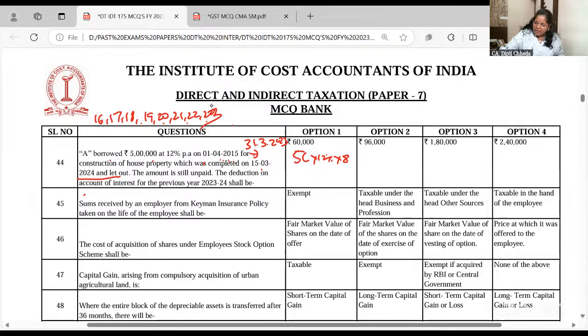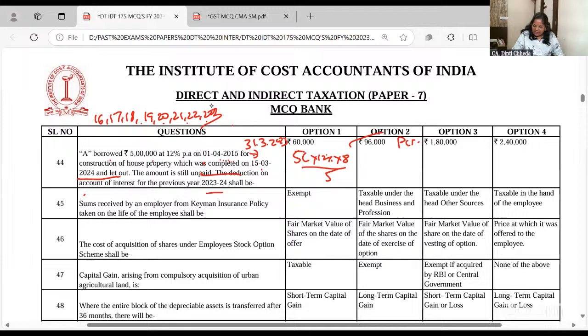This is your pre-construction interest. 5 lakh into 12 into 8 is 480, and divide by 5, 96,000. That is the deduction of interest. But 96,000 is the pre-construction interest.